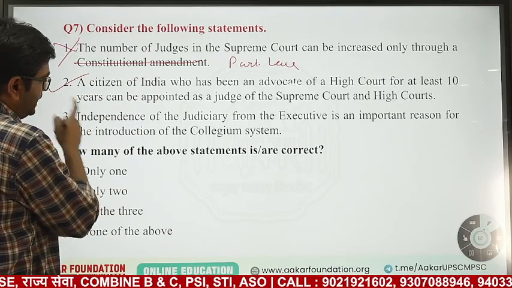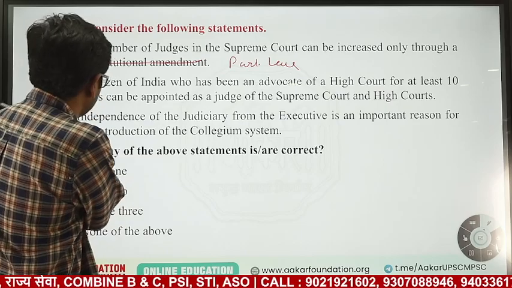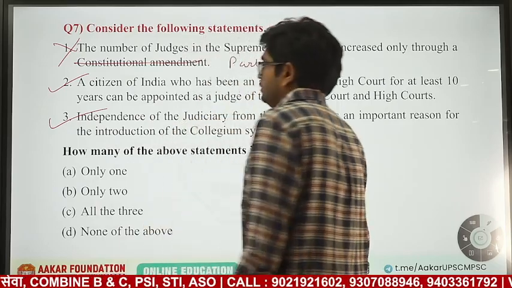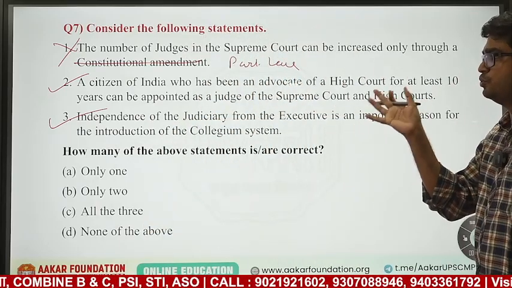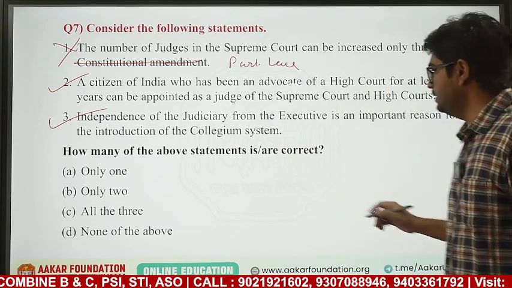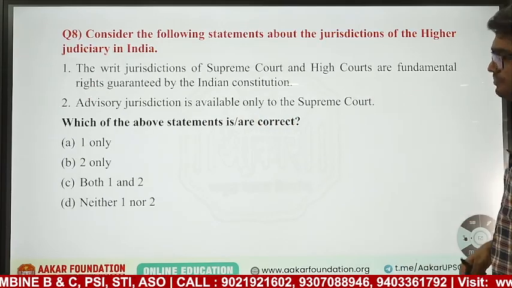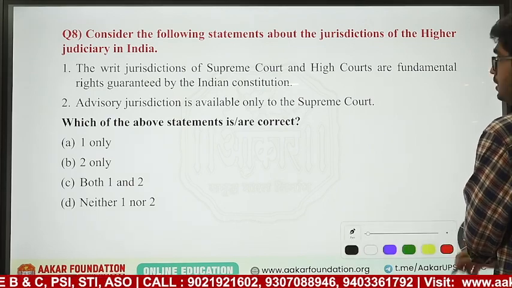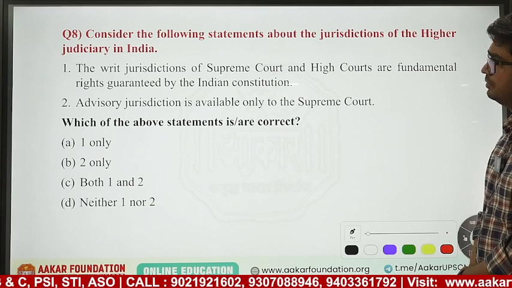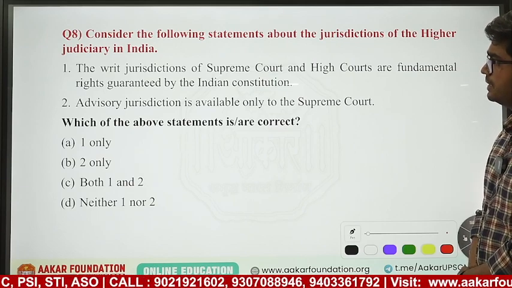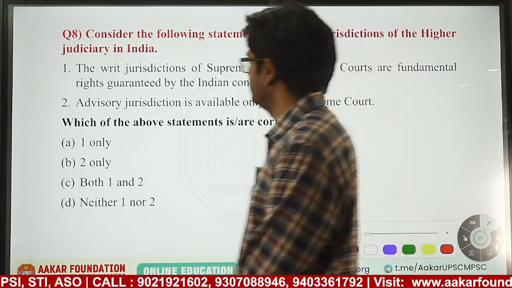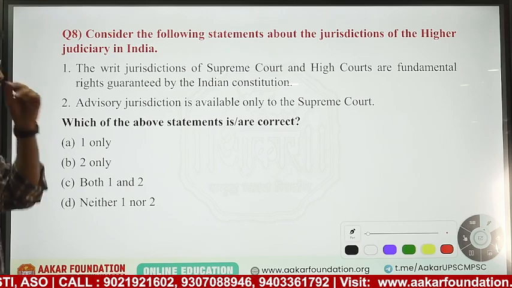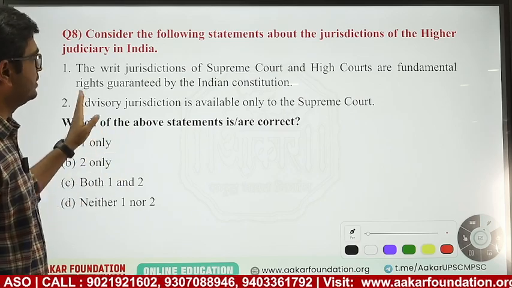Independence of the judiciary from executive is an important reason for the introduction of the collegium system. Yes, this is also correct, Article 50. Collegium system was introduced to maintain the independence of judiciary and executive. Writ jurisdictions of Supreme Court and High Courts are the fundamental rights guaranteed by the Indian Constitution. Something is wrong in the statement. This is the same sentence which talks about writ jurisdiction with respect to fundamental rights. They can be given by Supreme Court as well as High Court.